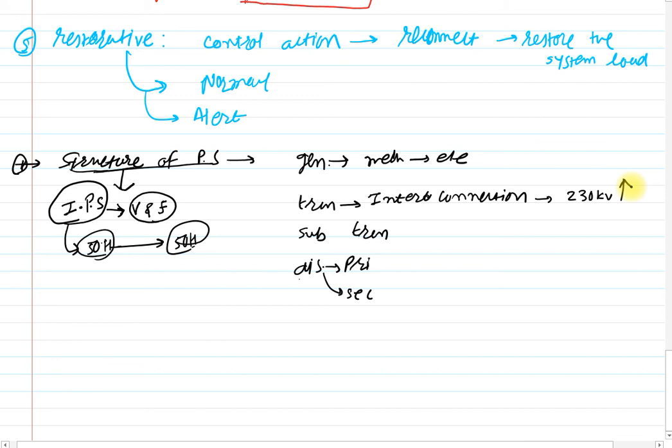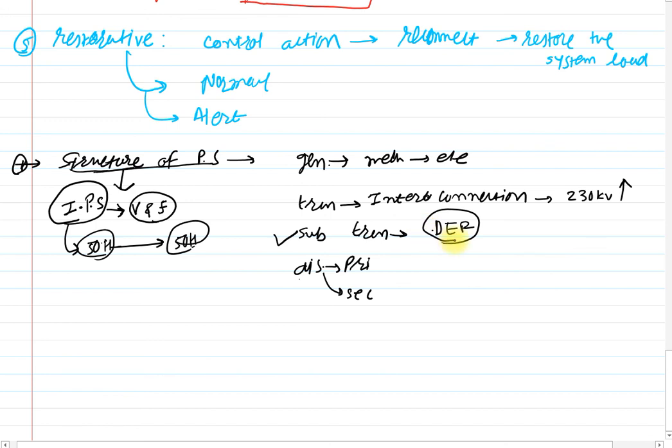Clear? Then the sub transmission level. Yes, this is the important one. Sub transmission serves large industries and customers, and as per the new definition of smart grid, here there is a connection of DER, distributed energy resources. Clear?